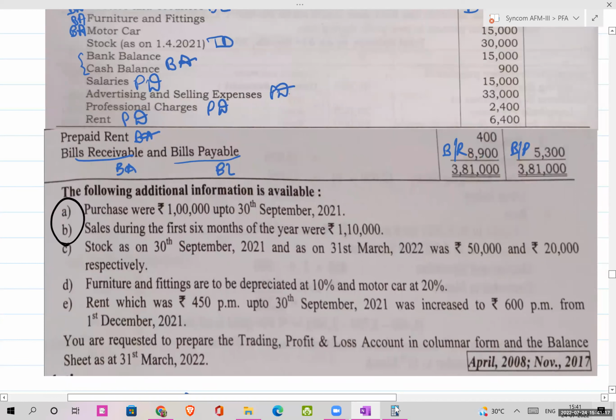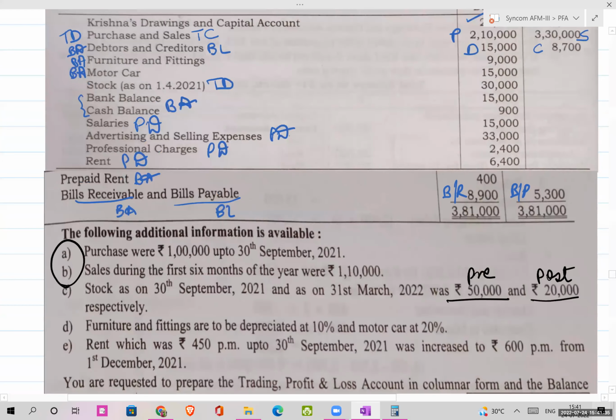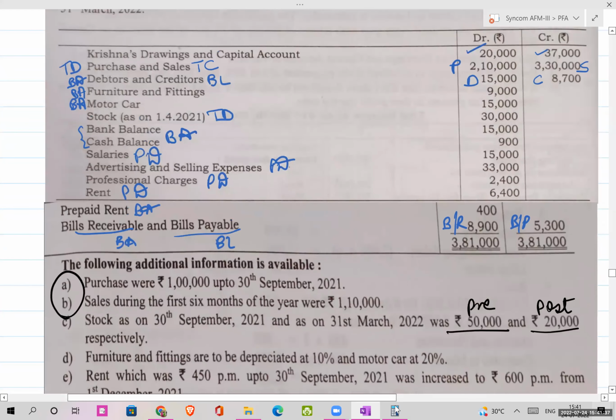Stock on 30th September 2021 and as on 31st March 2022 was 50,000 and 20,000. So ये मेरा pre-period stock है, ये मेरा post-period stock है. तो वो भी divide हो जाएगा. Furniture and fittings to be depreciated at 10% and motor car at 20%. So let's put a tick mark to furniture and motor car because they both are having an adjustment.